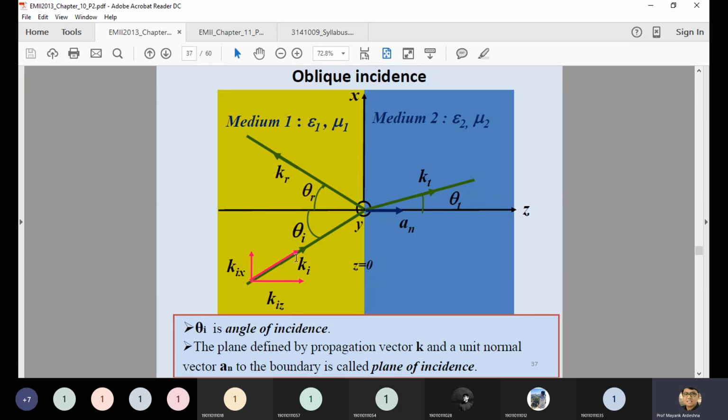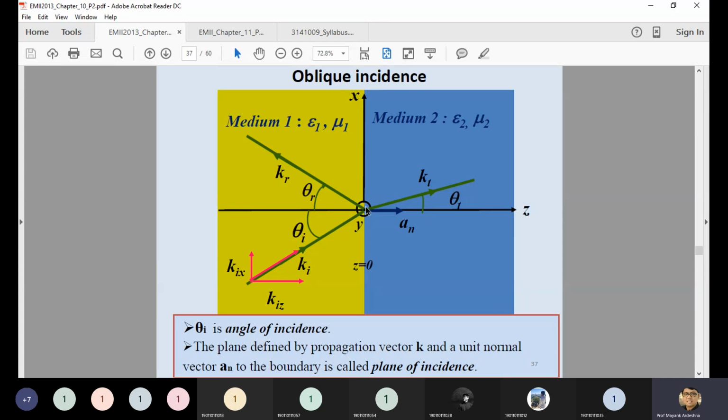The incidence angle is coming from the third quadrant, mentioned with theta I. The signal enters at this interface where the two media intersect. The angle with respect to the surface, or with respect to the Z direction, is theta I, which is considered the angle of incidence.